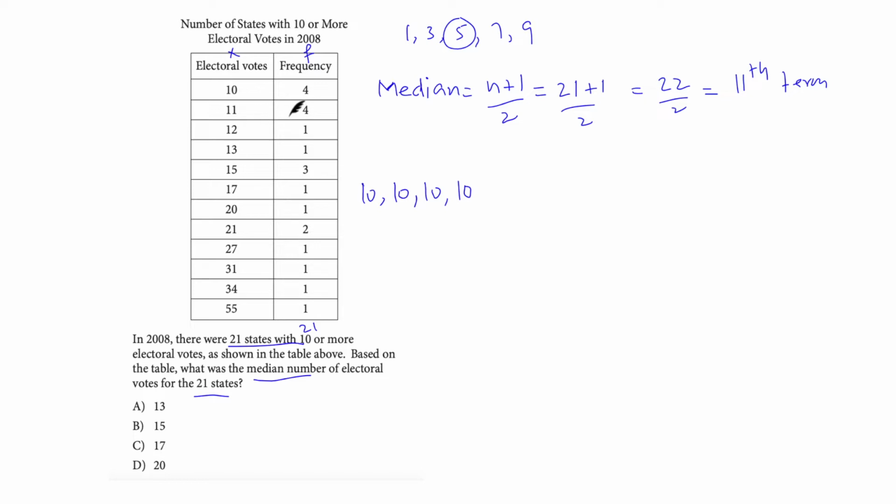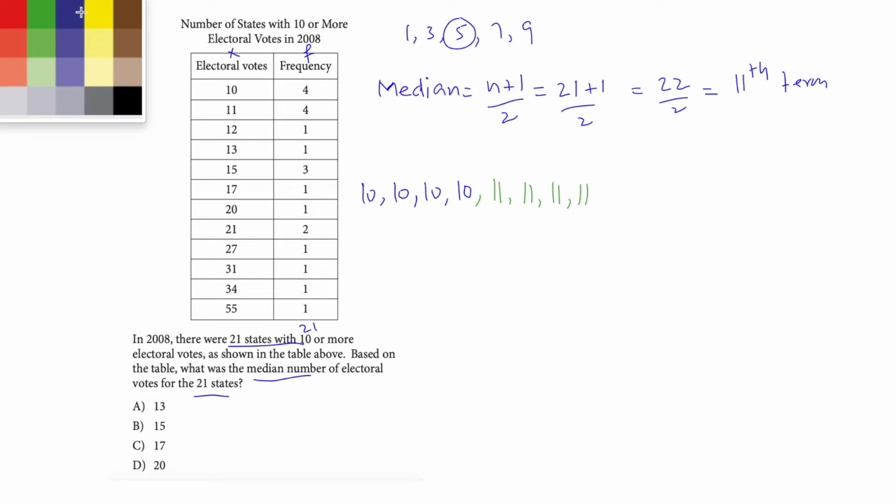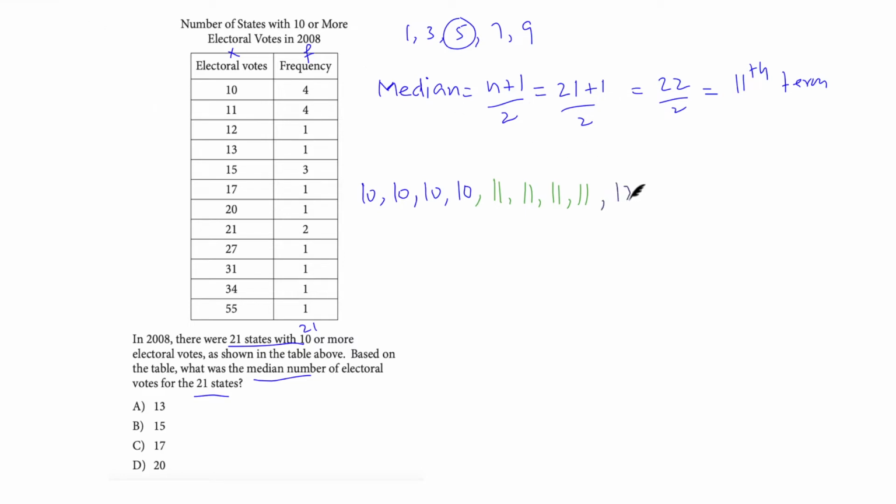Then we've got 11 occurring 4 times as well. So we have 11, 11, 11, 11. Then we have 12 occurring 1 time, and 13 occurring 1 time. Then we have 15 occurring 3 times: 15, 15, 15, and so on. This is called an ungrouped form.